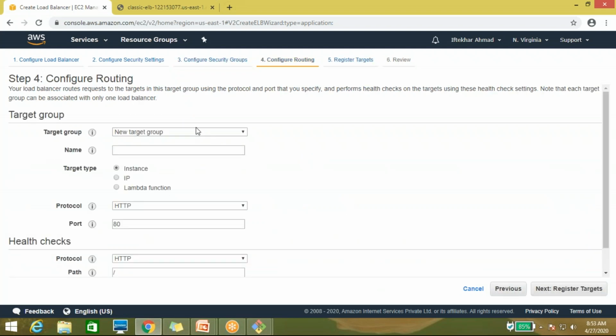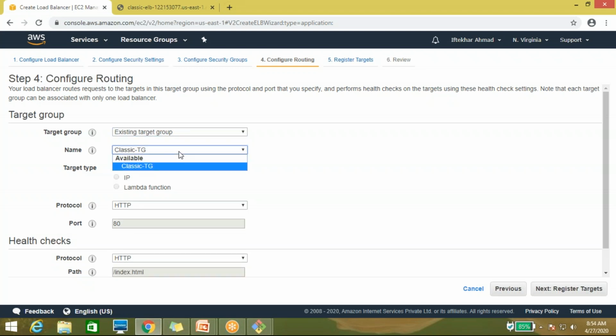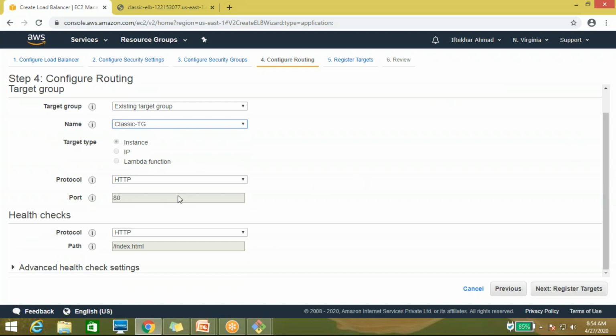Okay, so I already have one target group which I created for the classic load balancer. Let me use this target group. Later we will change the name also. Here I am just targeting instances. You can target IP and Lambda also, and HTTP also. It is the same thing.